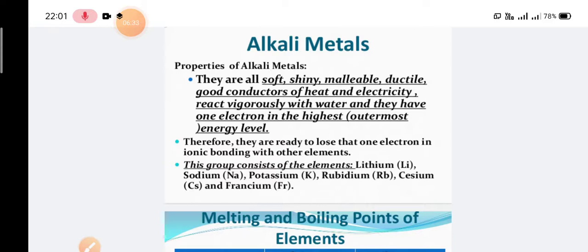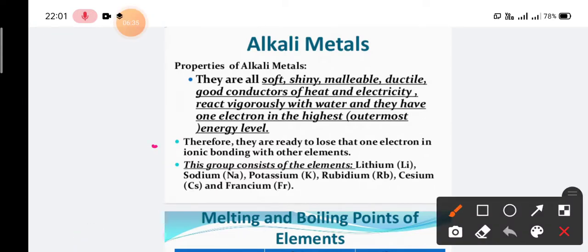And therefore they are ready to lose that one electron in ionic bonding with other elements. By losing that electron they will gain the noble gas configuration, and they will form an ionic compound with the non-metals. That is why most alkali metals generally form ionic compounds rather than covalent compounds.